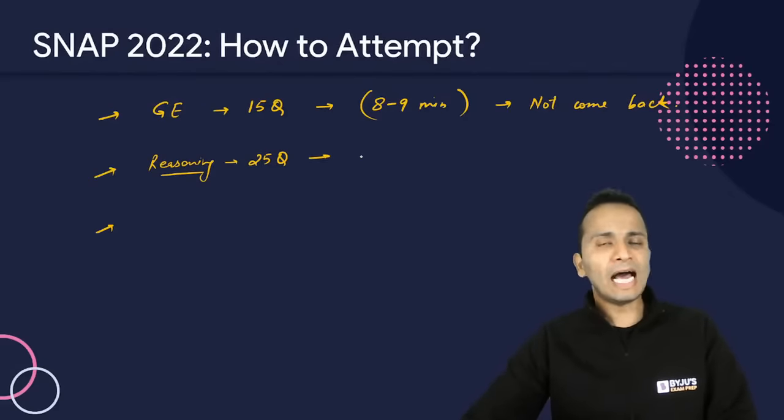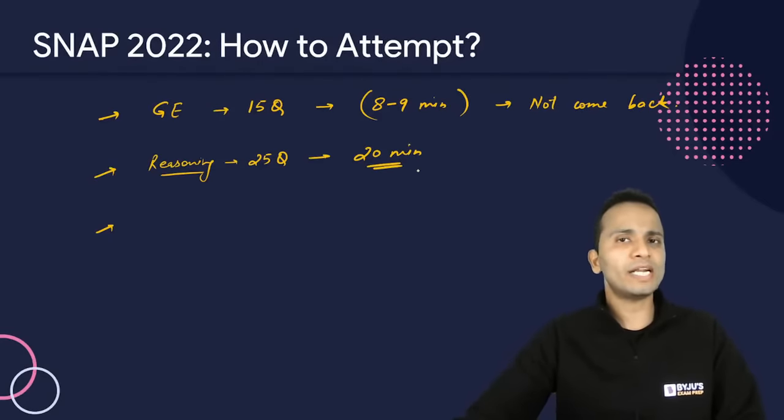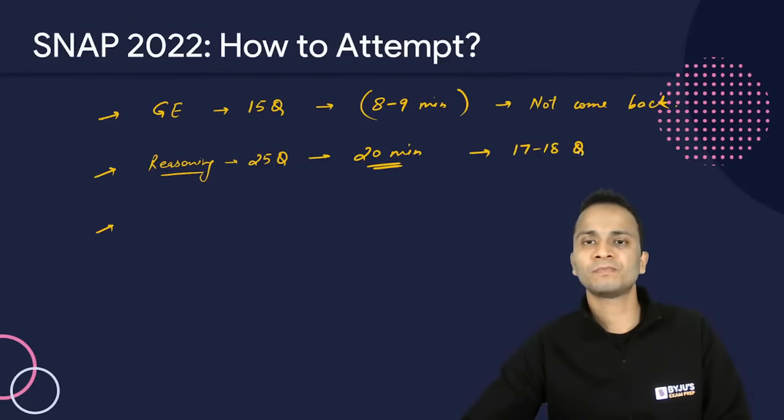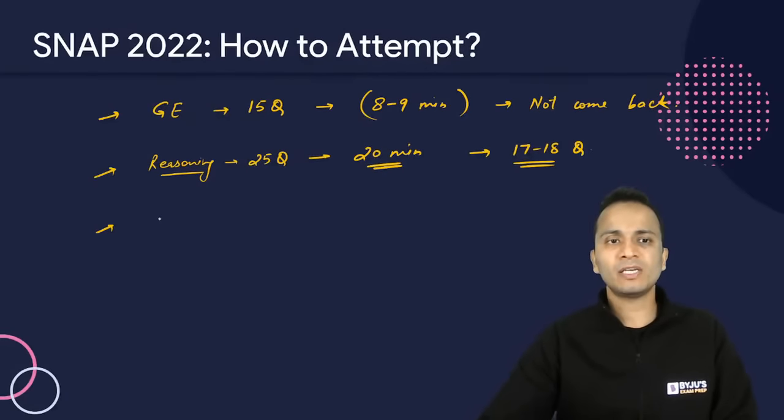All right. And spend somewhere around 20 minutes on this section. I'm not saying that you will be able to attempt all the questions in 20 minutes, but in these 20 minutes, attempt at least 17 to 18 questions. All right. So attempt 17, 18 questions in these 20 minutes, and then move to the QA section.